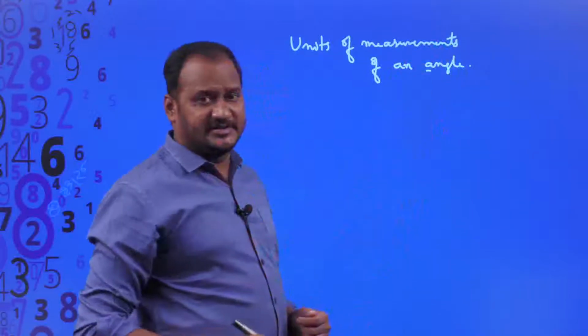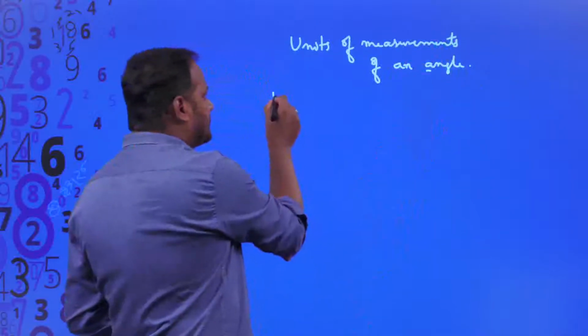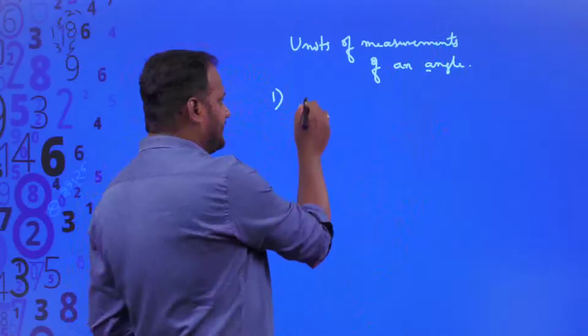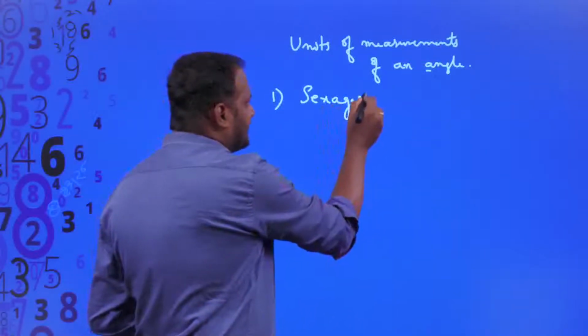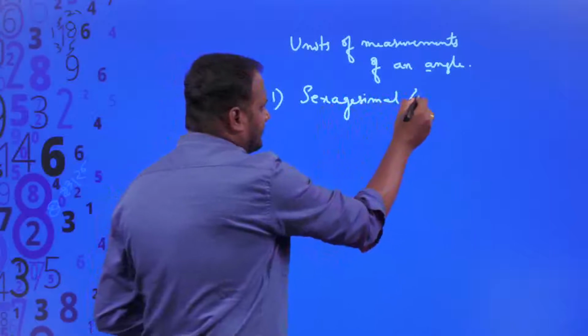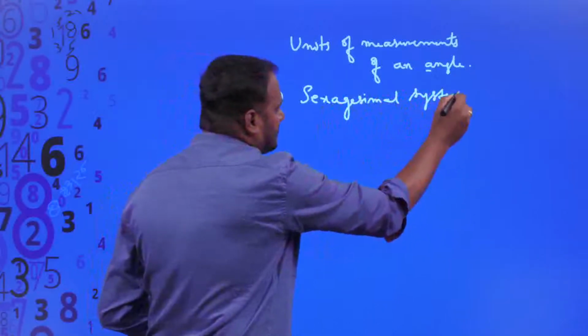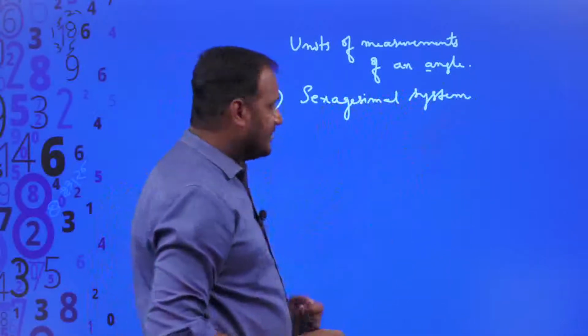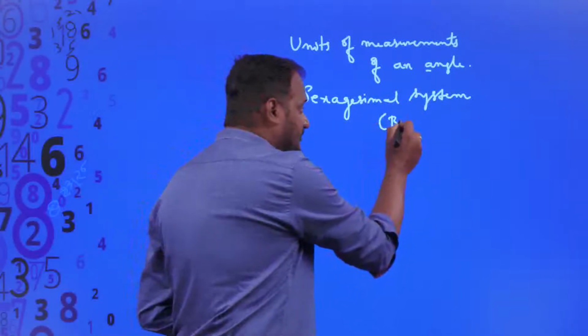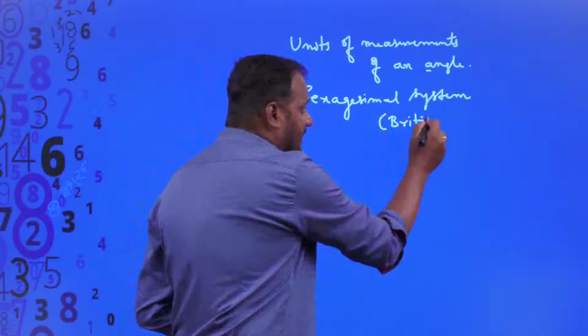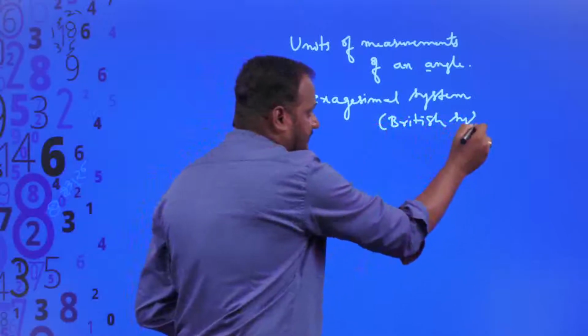Units of measurement of an angle. The first system is the sexagesimal system. This sexagesimal system was introduced by the British, so it is said to be the British system also, right?